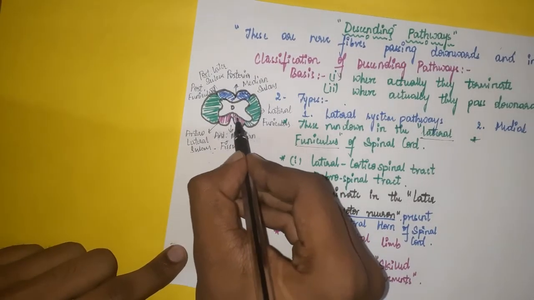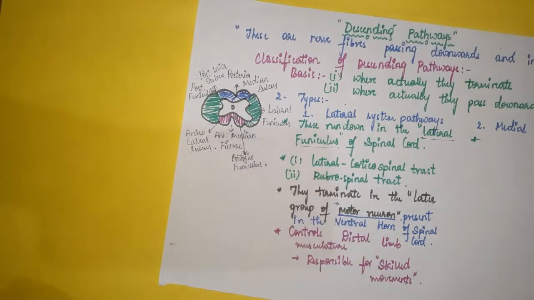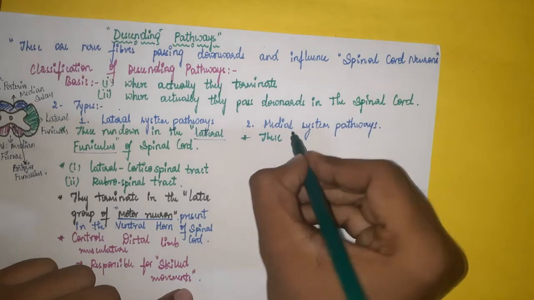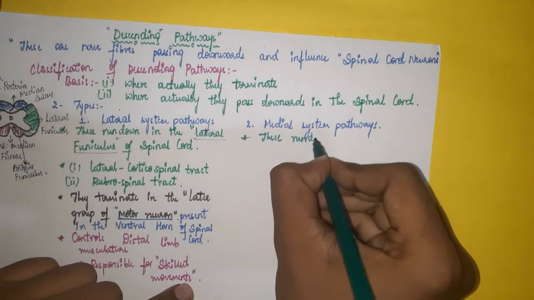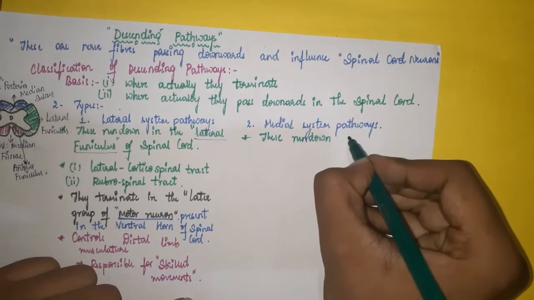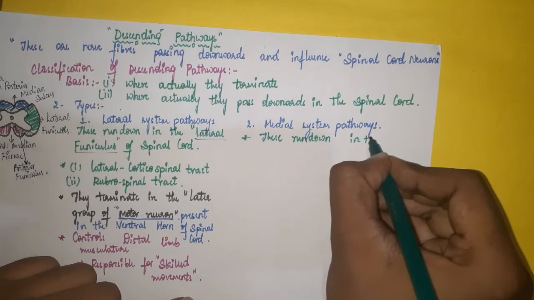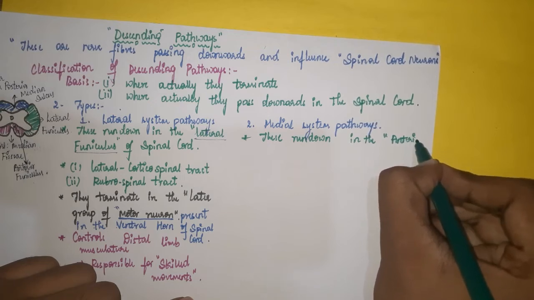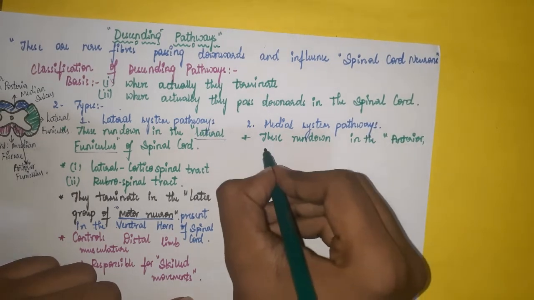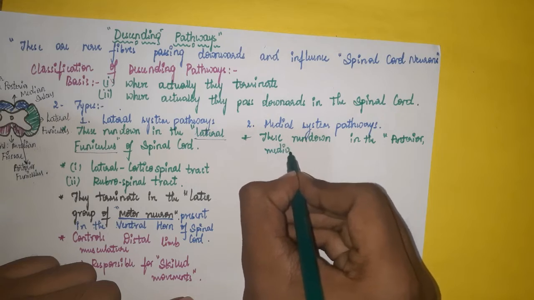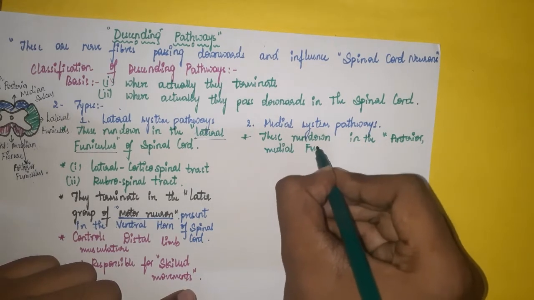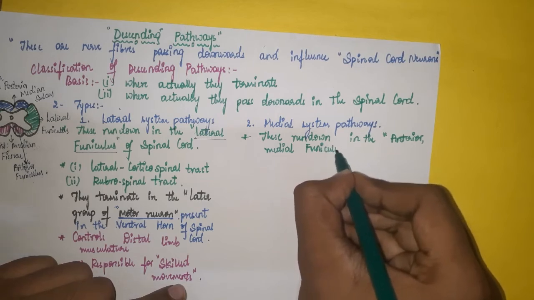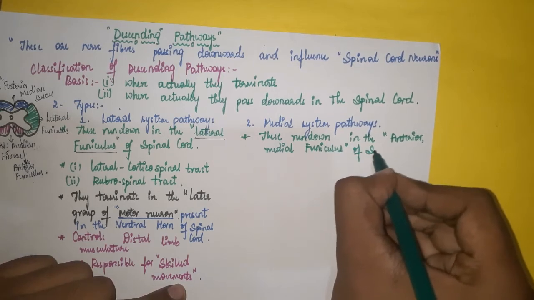They run in this area, in the anterior and medial funiculus, or else you can call it the anterior funiculus only.